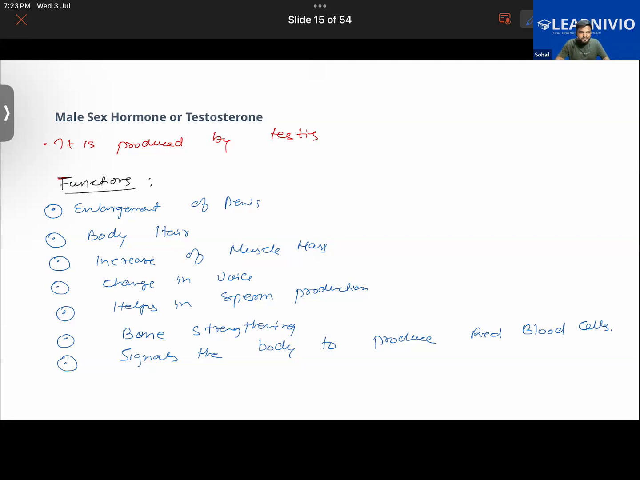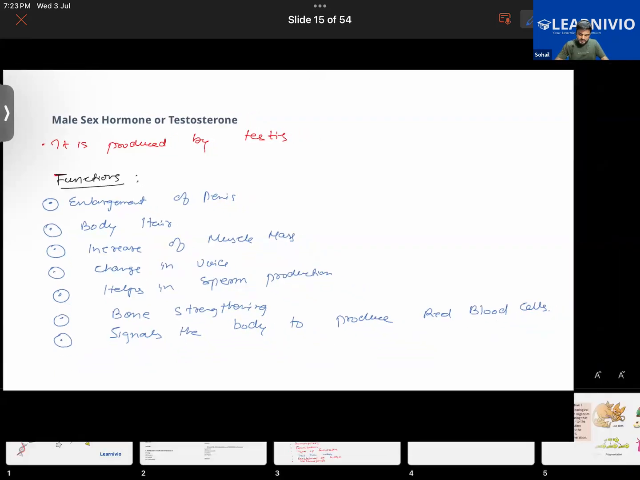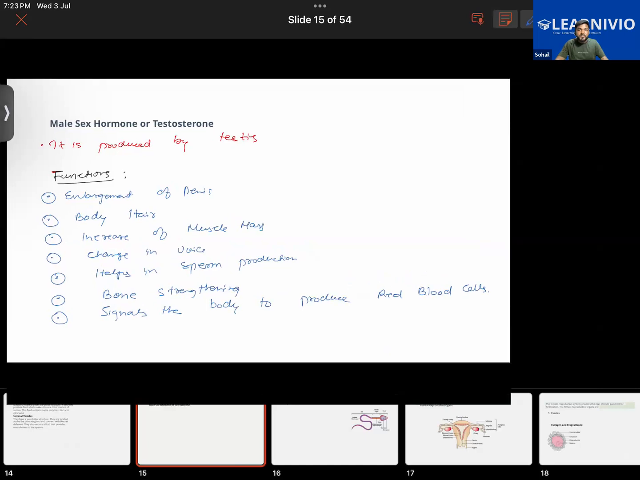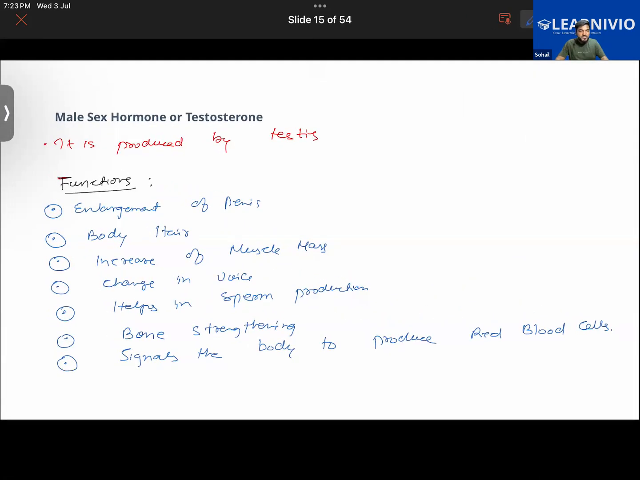Hope it is clear to everyone. Sir, do females have a sex hormone? Yes, females also have a sex hormone. We will get to know about that after we have completed the male reproductive organs. We'll be learning about the female reproductive organs. There we will get to know about the female sex hormone, progesterone. Progesterone particularly helps at the time of pregnancy. It is particularly secreted then.